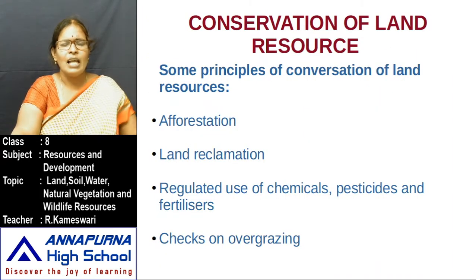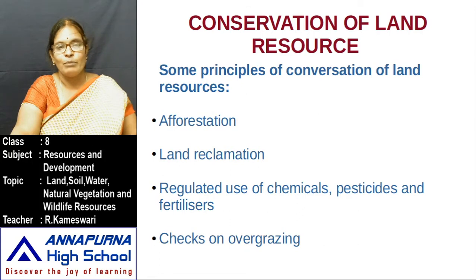Next, how can we conserve land resources? If you follow some simple rules, you can conserve our land resource. Here I gave some of the principles. Children, you should follow all these rules. Afforestation means you plant more and more trees. Land reclamation: you use the wastelands for cultivation. And regulated use of chemicals, pesticides and fertilizers.